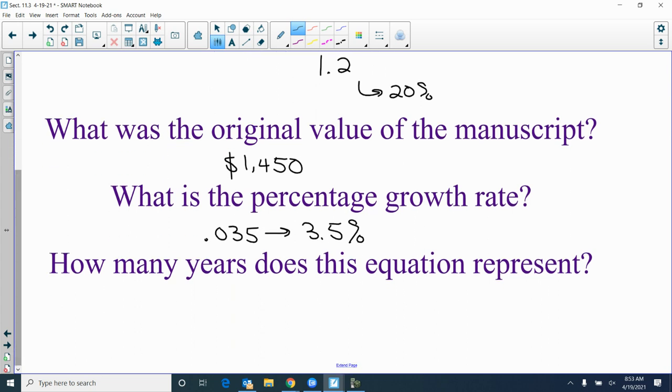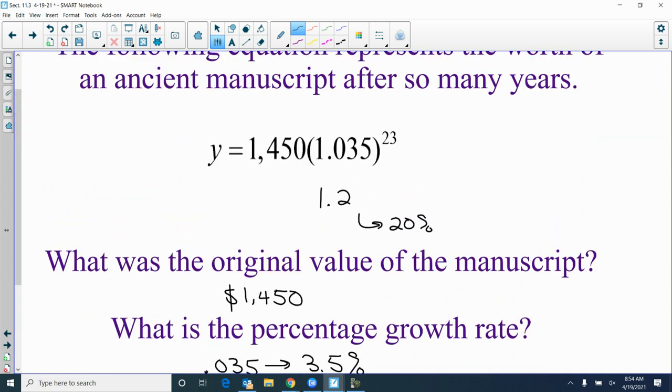And how many years does this equation represent? 23 years. Now that's all it asks. Does it ask for the final amount? I don't think I asked you for the final amount, do I? You gotta be able to take that equation and kind of dissect it. All right, flip it over.